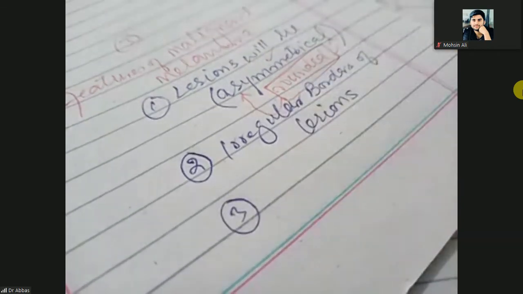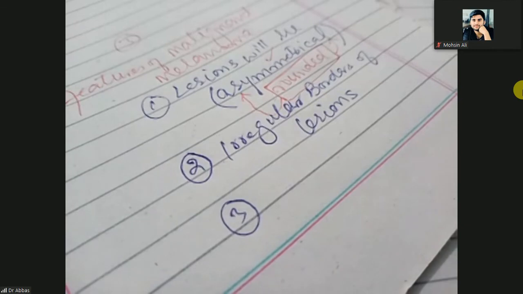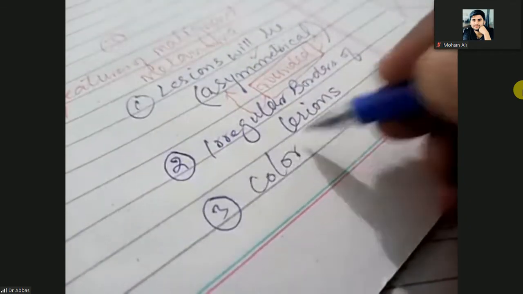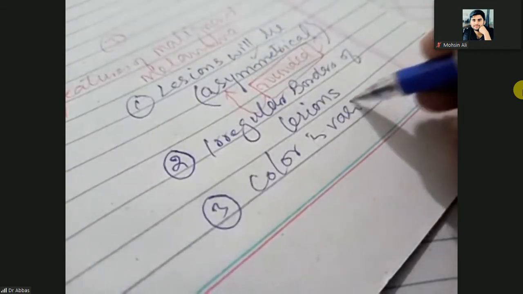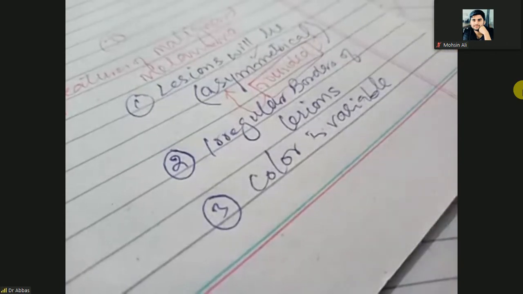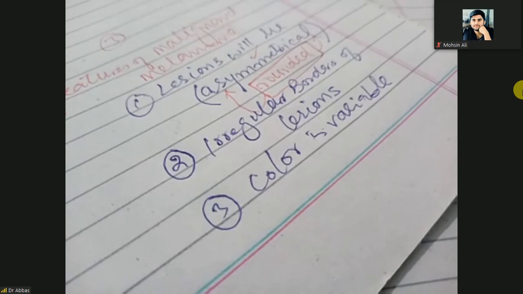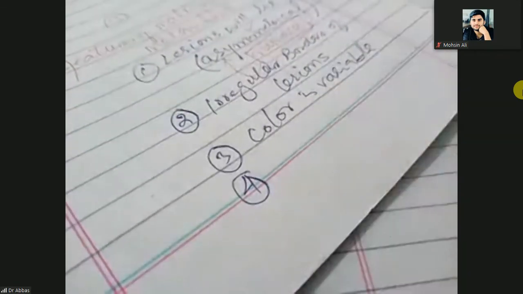And the color is variable. Some parts of the body will be white in color, hypopigmented, and some parts will be hyperpigmented. So in the malignant melanoma, there is no specification for the hyperpigmentation. Some parts are hyperpigmented and some parts are hypopigmented.